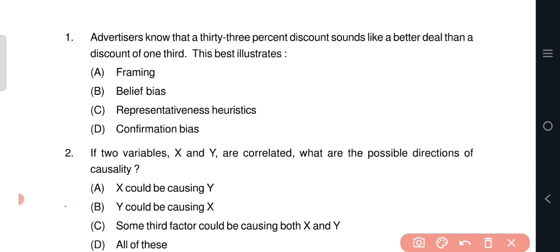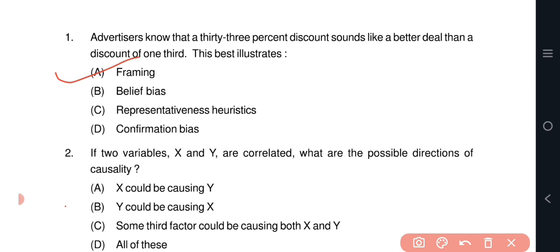This best illustrates option A, framing. Framing refers to the way information is presented, which can influence people's decisions and perceptions. In this case, presenting a discount as 33% rather than 1/3 makes it sound more impressive and attractive.